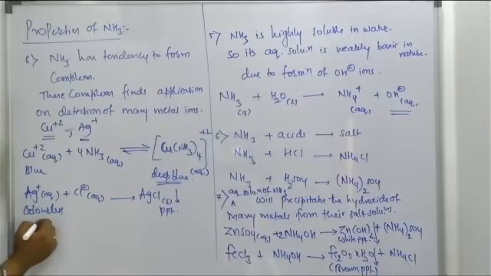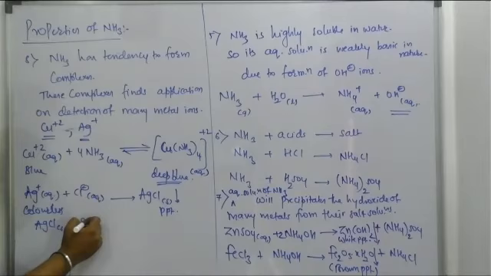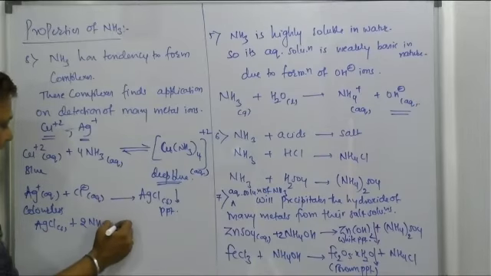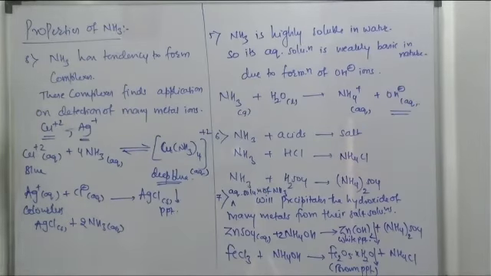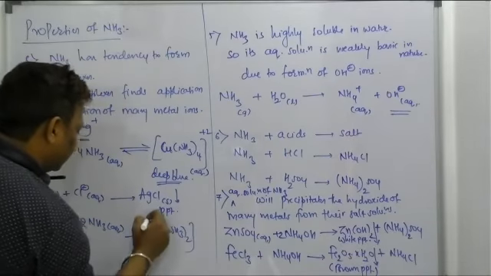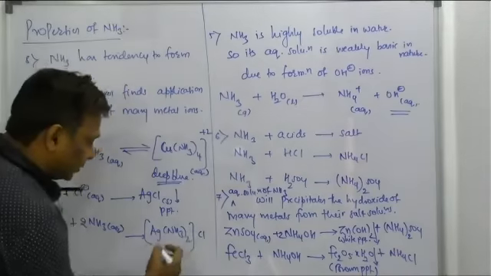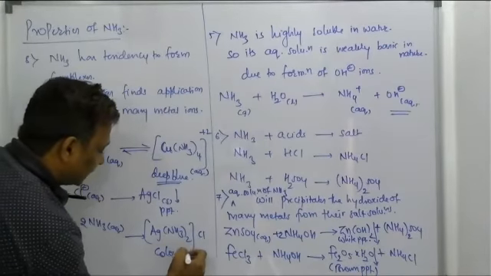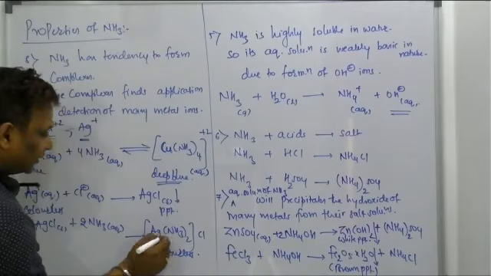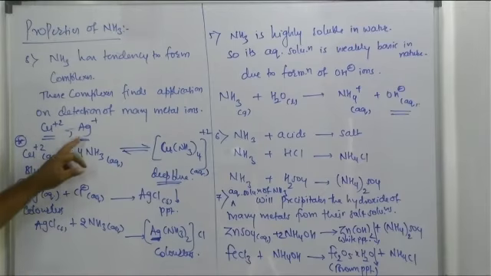But this obtained precipitate, AgCl, which is in the solid form, will combine with 2 moles of ammonia. It is in the aqueous form, beta, and forms the complex compound. The Ag, then this ammonia taken 2 times, and Cl came outside. But this formation of the complex is what? A colorless complex, indicating that the metal should be silver. So this is one example, and this is the other example which helps to detect the presence of the ions in the complexes.